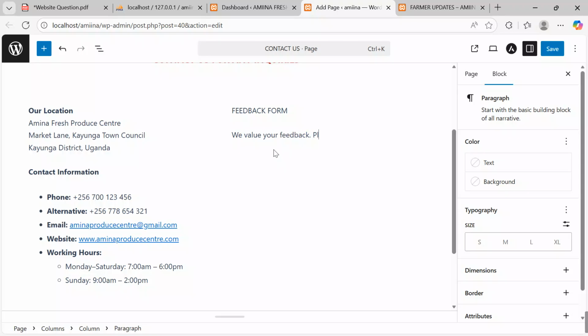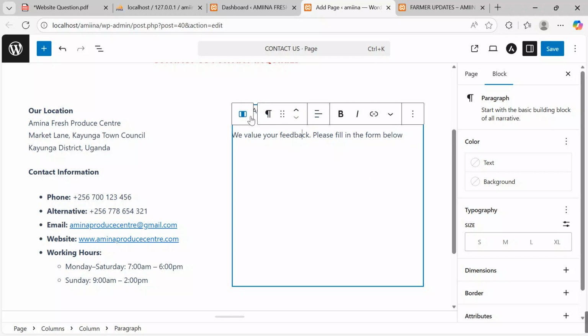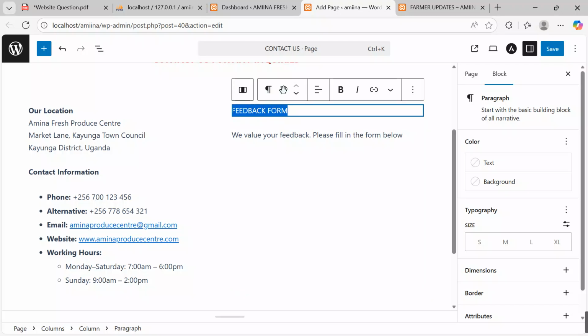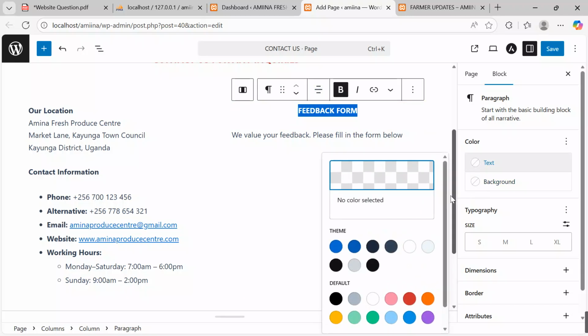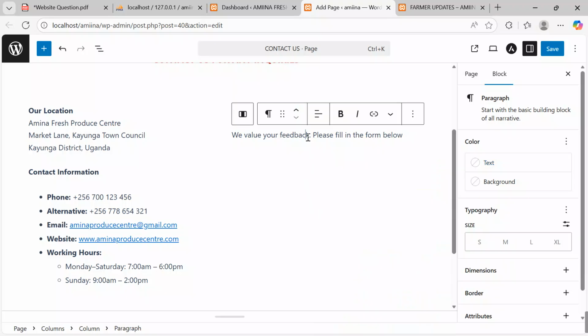Yes, and then we are telling them that please, please fill in the form below. Nice. So after putting this over here, I can even go up here, I bold this, I come align it center, and then I can give it the same color to keep the consistency.